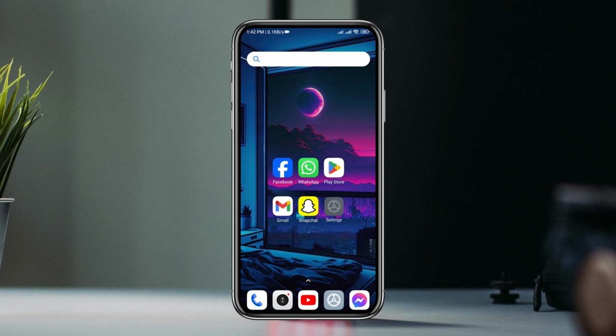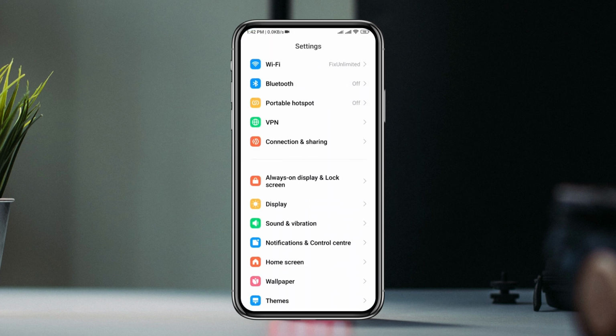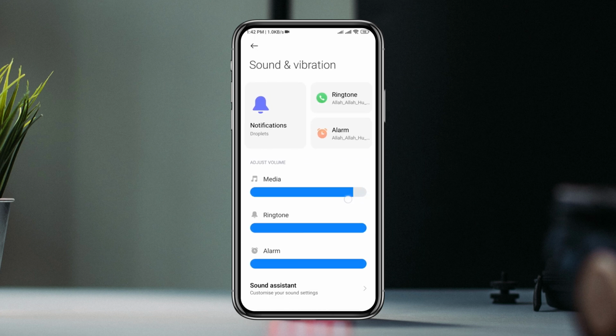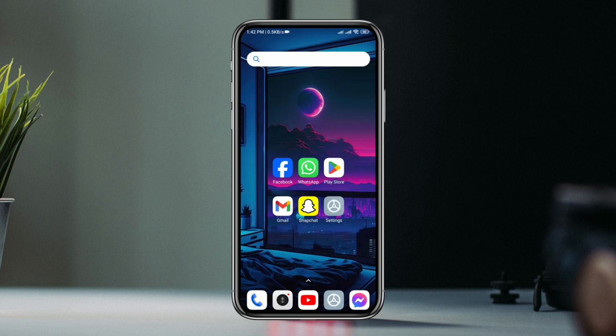Open the Settings app. Scroll down. Tap Sound and Vibration. Now move all the sound settings up and down one time. Now go back from here. Now you need to follow the next step.